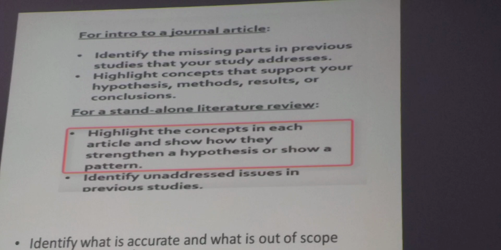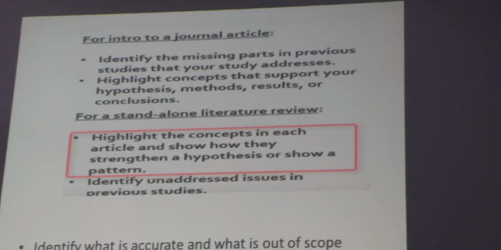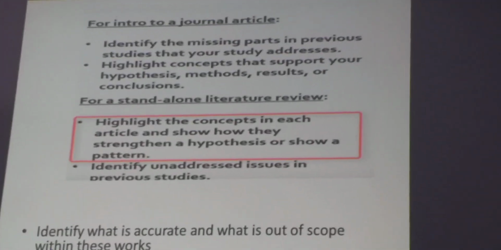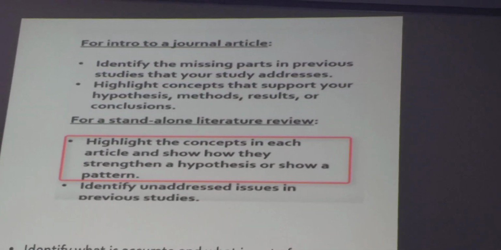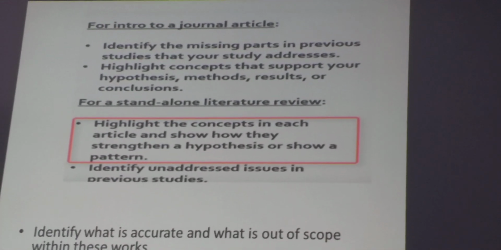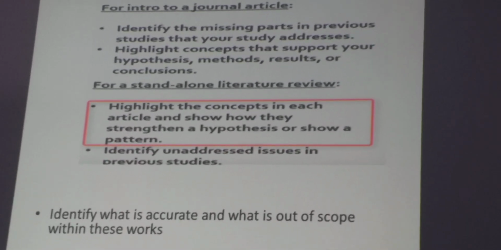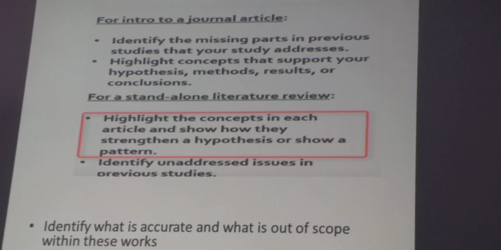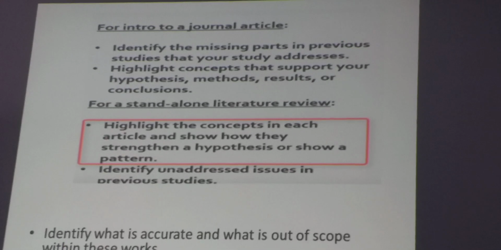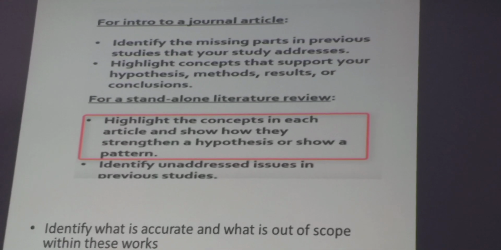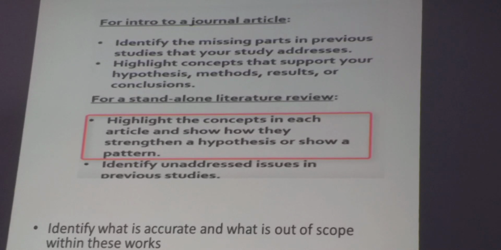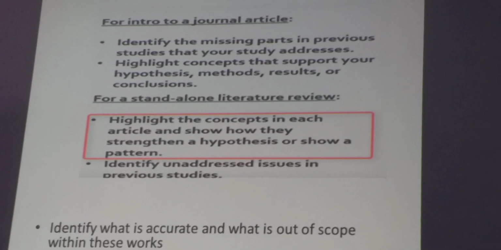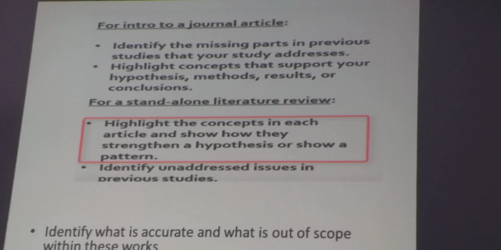We return to the literature review of the journal. So we identified the missing parts in previous studies, and your study addresses them, highlighting concepts that support your hypothesis, methods, results, or conclusion. We suppose that we are going to write an article, not a dissertation, about the quest for female identity in Sula.